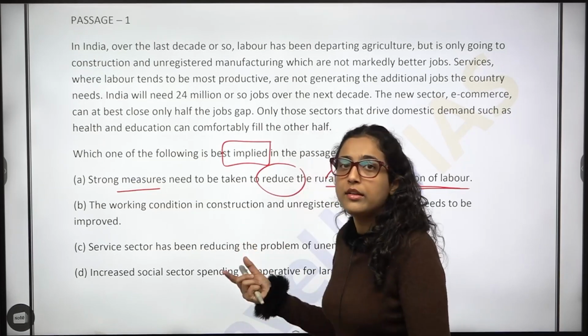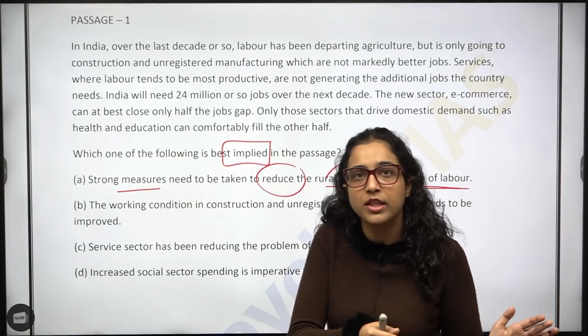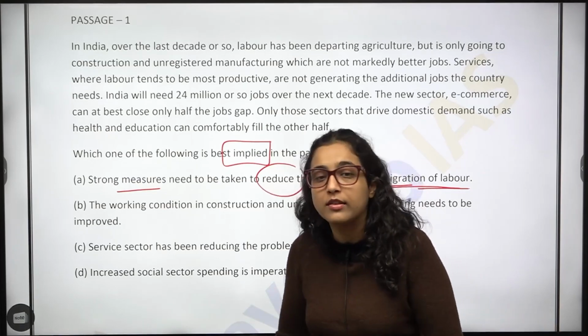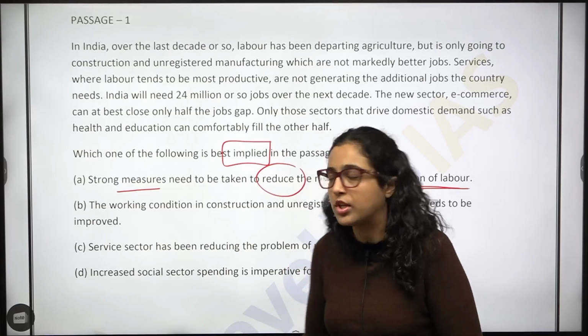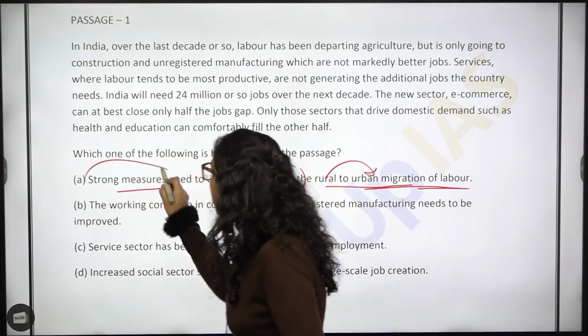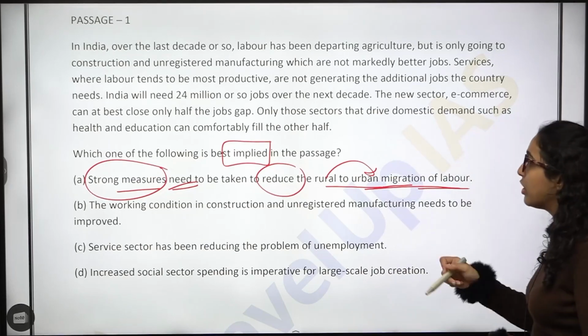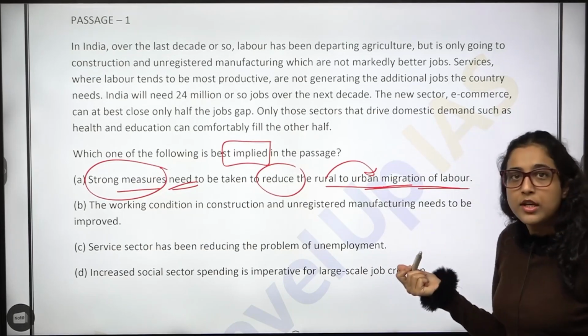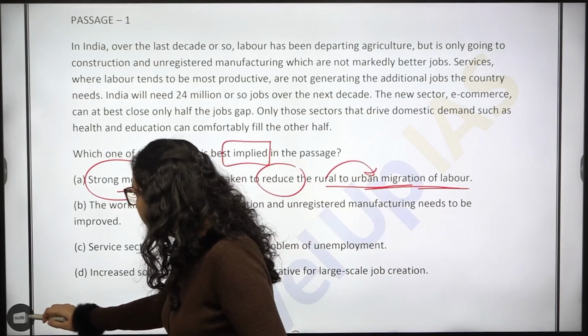ठीक है? You can make advancement in the rural region, या urban को you can make capable to handle that migration of population. But taking strong measures to reduce rural to urban migration of labor, so that is incorrect, right? In general also this is incorrect.